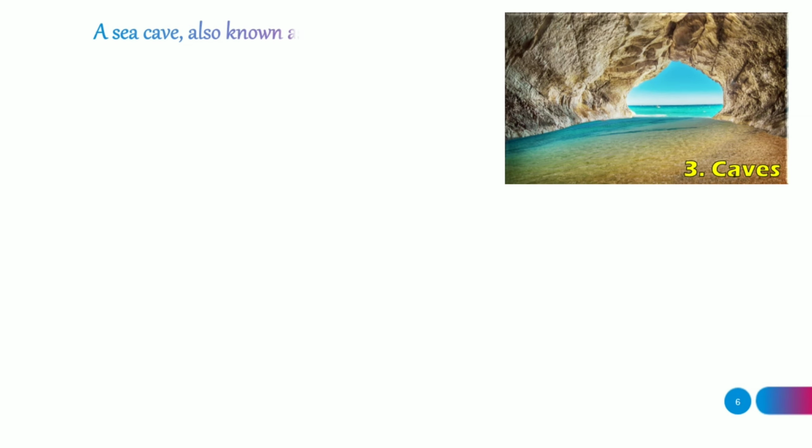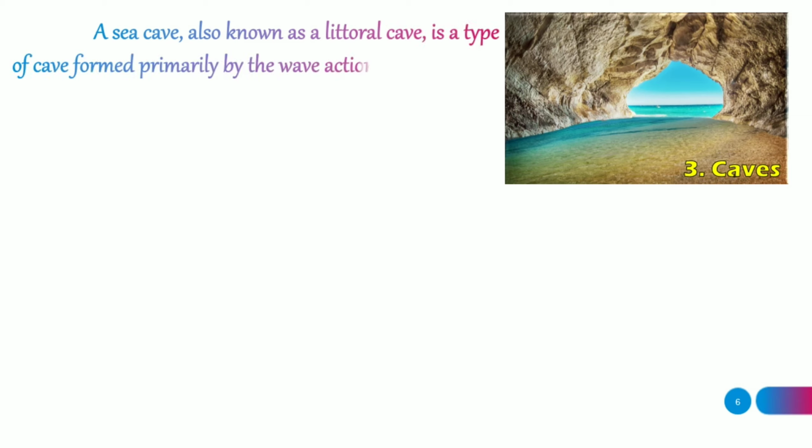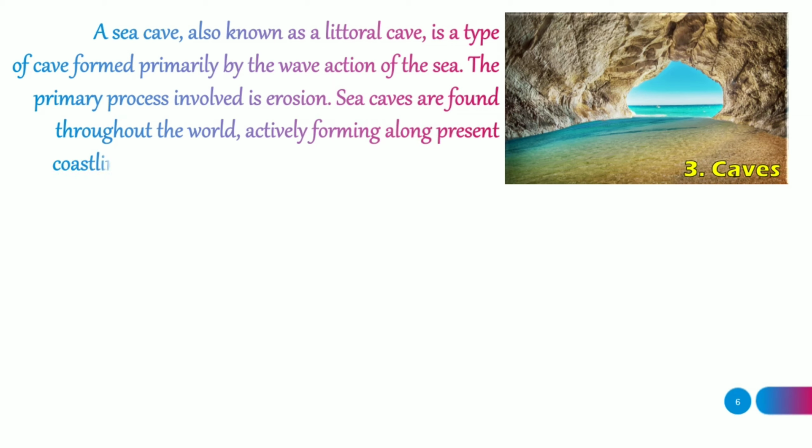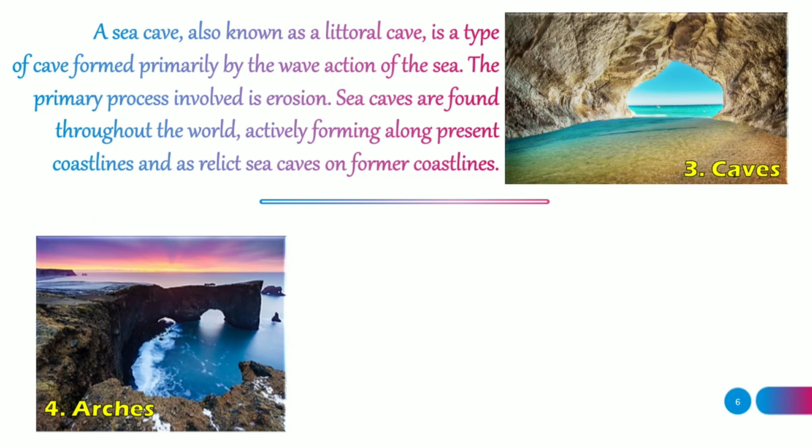Caves. A sea cave, also known as a littoral cave, is a type of cave formed primarily by the wave action of the sea. The primary process involved is erosion. Sea caves are found throughout the world, actively forming along present coastlines and as relict sea caves on former coastlines.